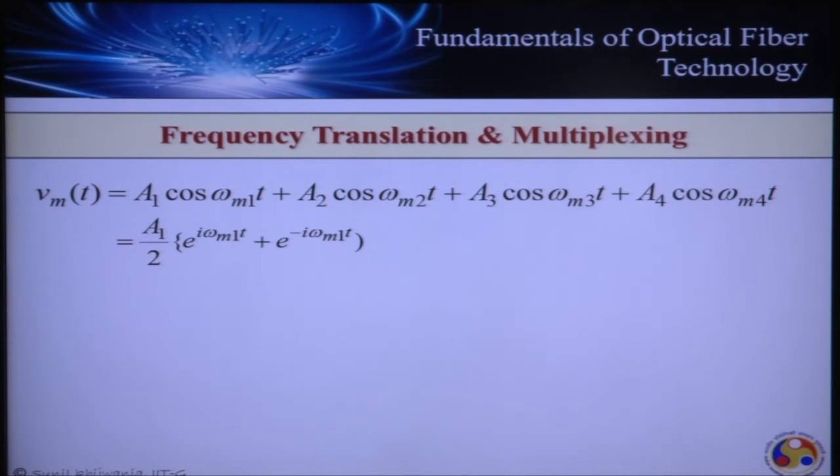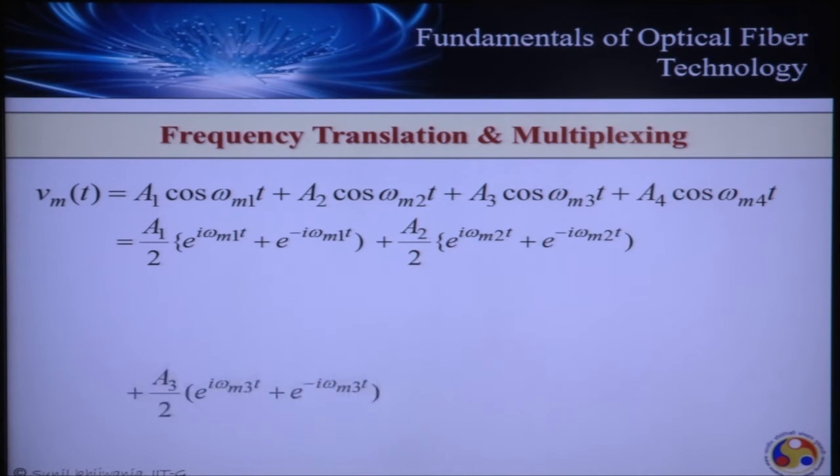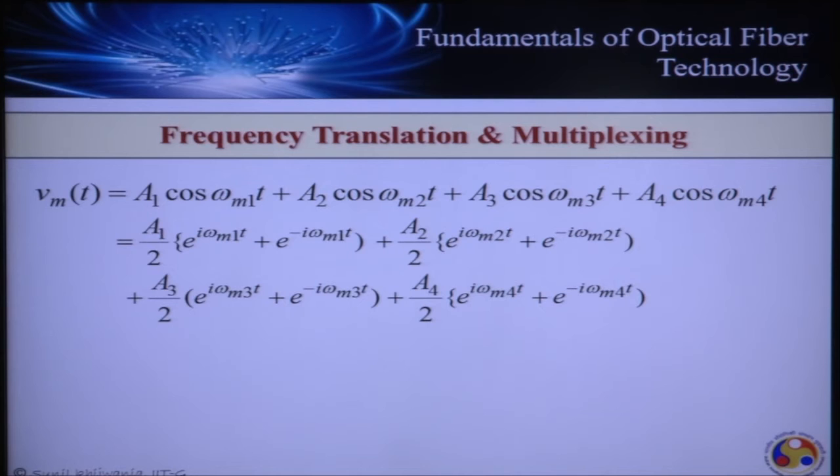Now I can express this signal once again in terms of exponential functions. So every cosine will give me 2 exponentials. This one is from a1, this is for fm1, this is for fm2, and this is for fm3, and this is for fm4. So all together in this case we have 1, 2, 3, 4, 5, 6, 7, 8 spectral contents. Those 8 spectral contents give rise to 4 sinusoidal waveforms.